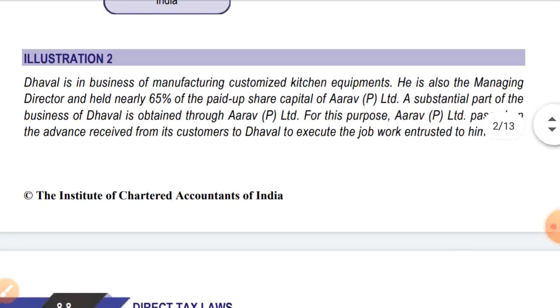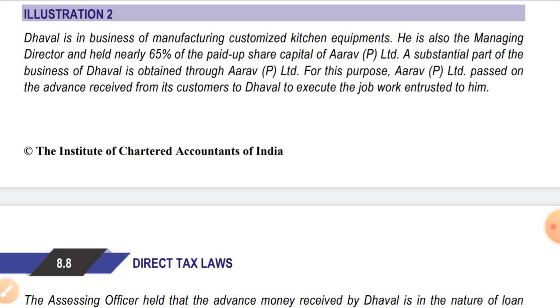Now illustration 2. Dhaval is in business of manufacturing customized kitchen equipments. He is also the managing director and held nearly 65% of paid up share capital of Arab Private Limited. A substantial part of the business of Dhaval is obtained through Arab Private Limited. For this purpose, Arab Private Limited passed on the advance received from its customers to Dhaval to execute the job work entrusted to him.